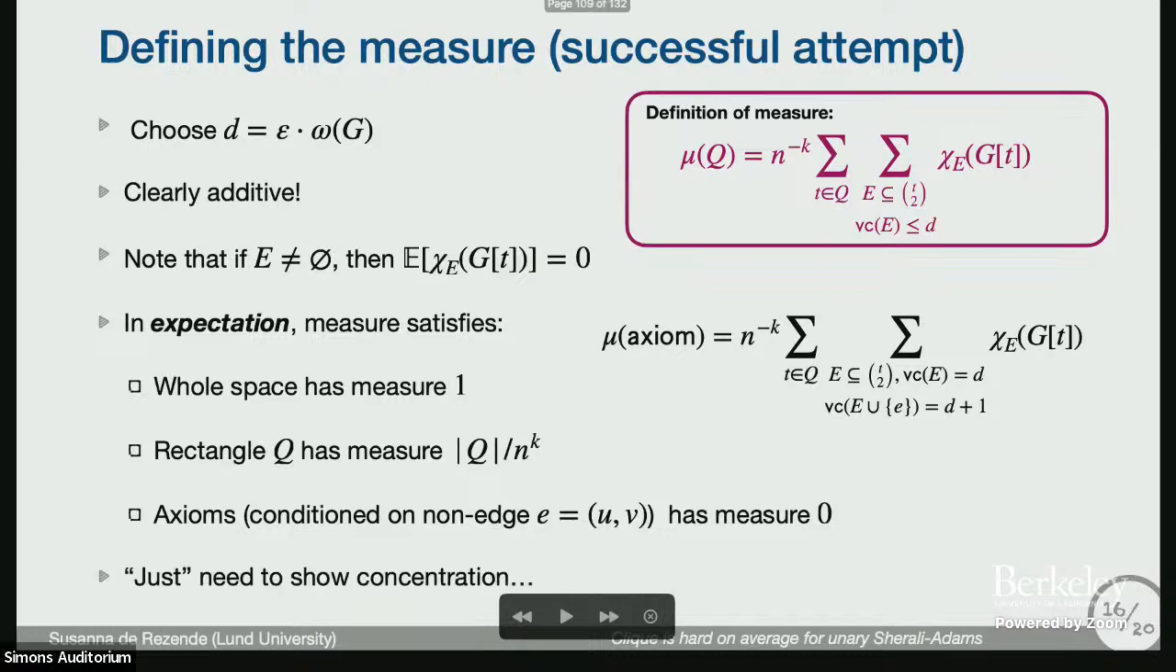So now all that's left to do is to show that this concentrates. It seems like not so hard a task, but this is where all the work goes. We can observe that if we're going to do a union bound, we need to union bound over all rectangles, or exponentially many rectangles. This better be a very good concentration.